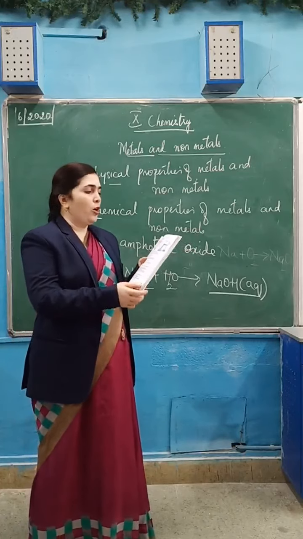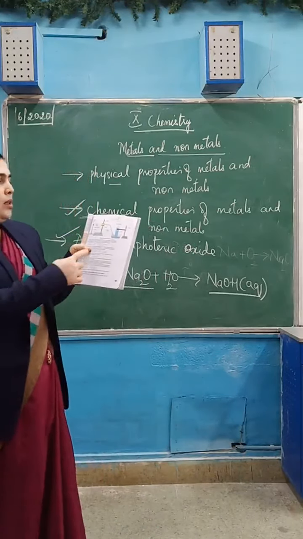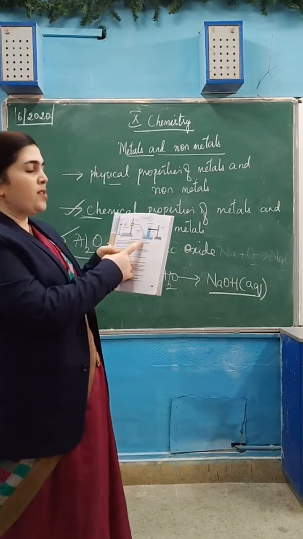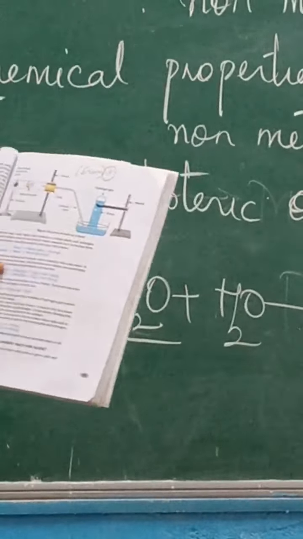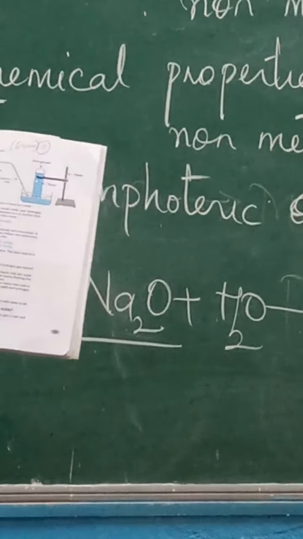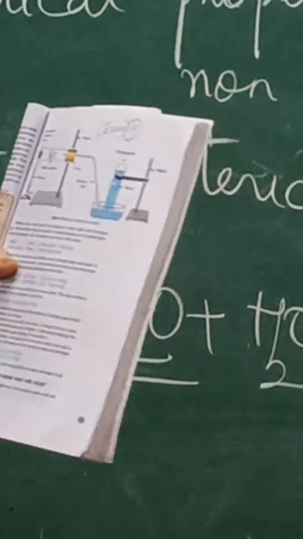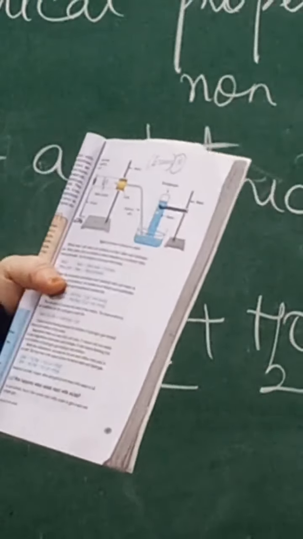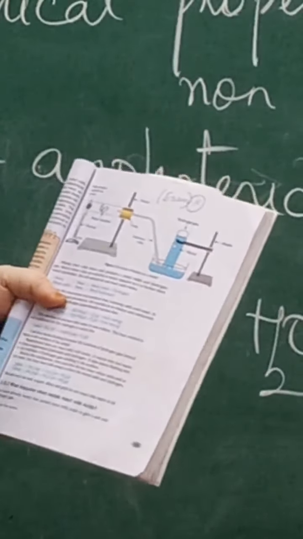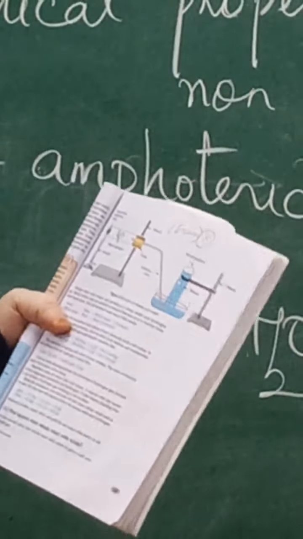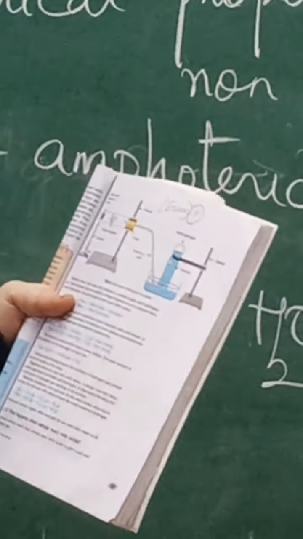And on page number 43 you can see figure 3.3, action of steam on metal. This diagram is very, very important from the point of view of the exam. Please children, in science, whatever diagrams I have told you, I have marked for you, please learn all those and practice all those diagrams properly. Diagrams are worth 13 to 14 marks, children. Again and again I am stressing, please don't leave any diagram.